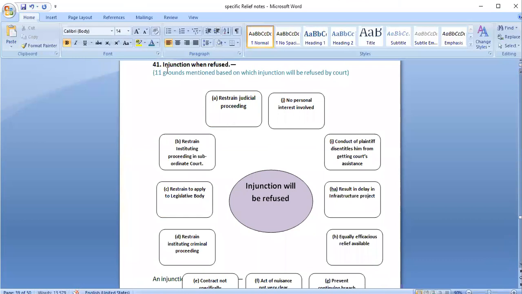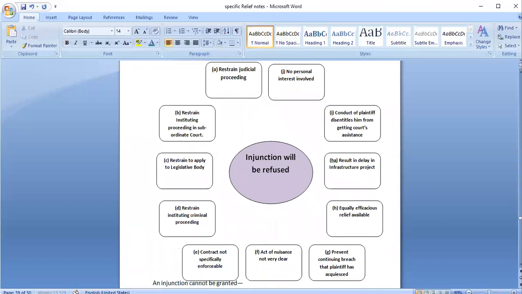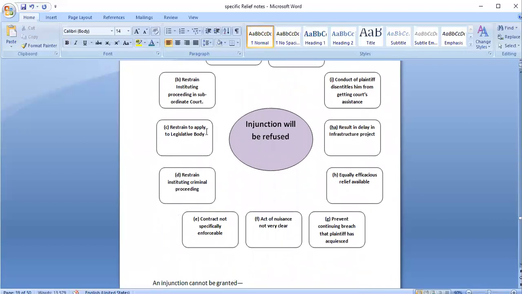Next is section 41. It says injunction when refused. In which cases can an injunction be refused by the court? There are 11 grounds mentioned under section 41 based on which the court may refuse to provide an injunction.